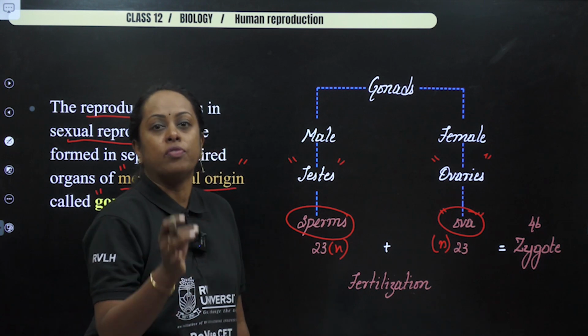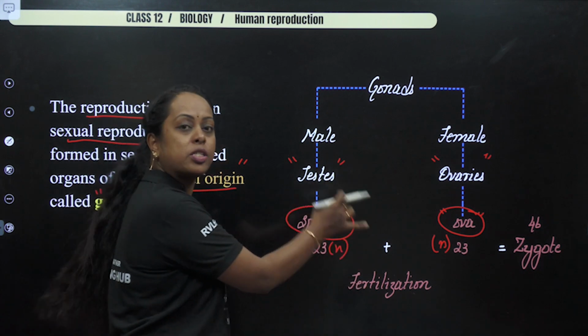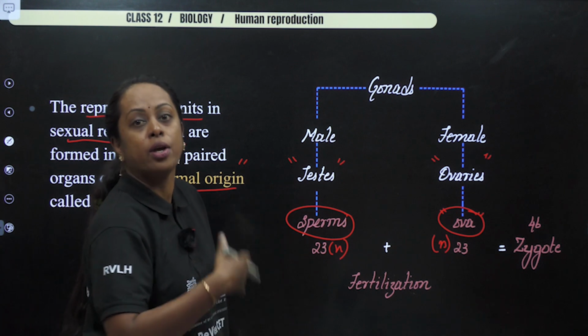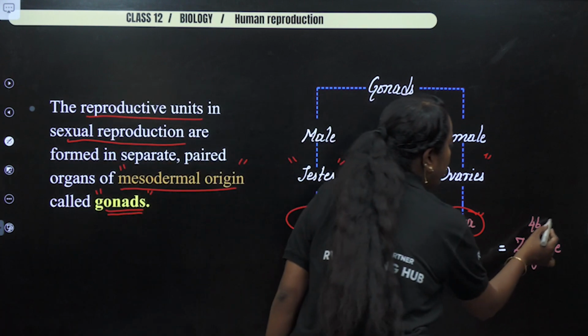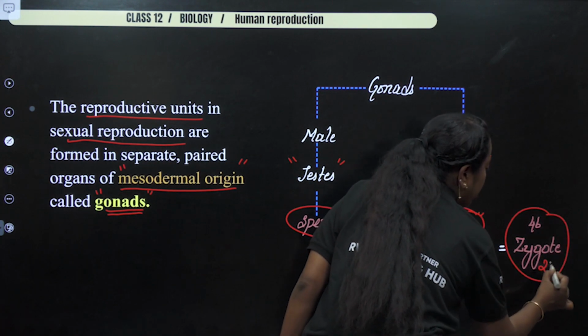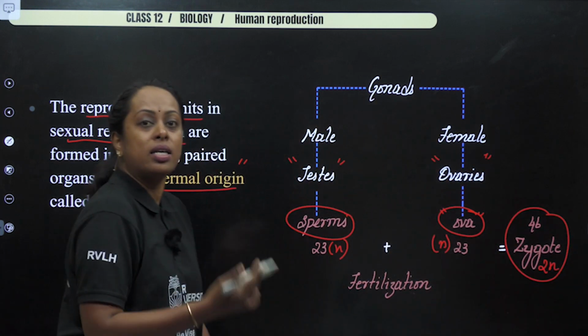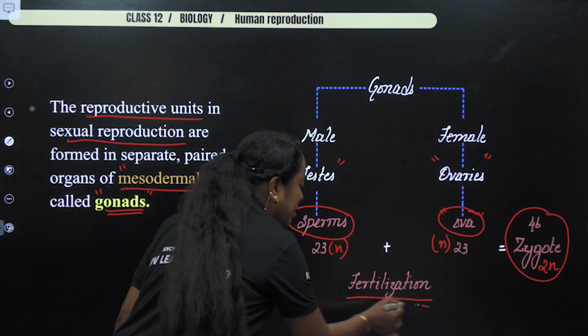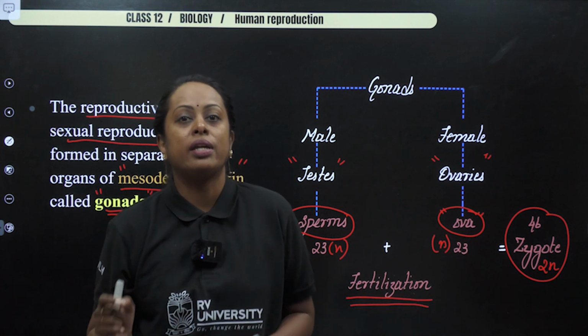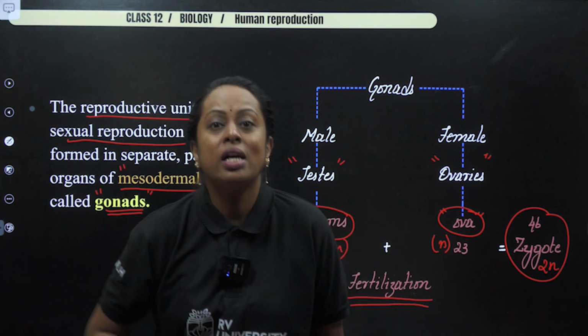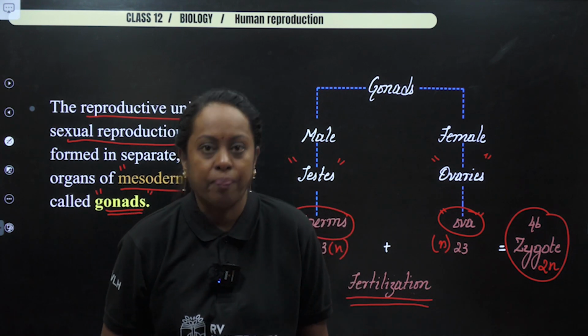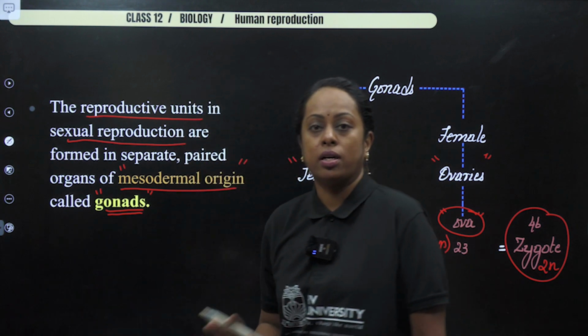During the act of fertilization, a haploid sperm fuses with a haploid ovum in order to produce a diploid zygote, 2N. This act is considered to be fertilization, one of the important events of sexual reproduction which leads to variation. Okay, so I hope you're clear with the terms.